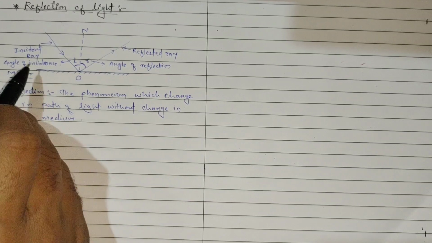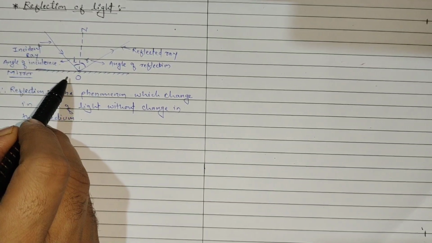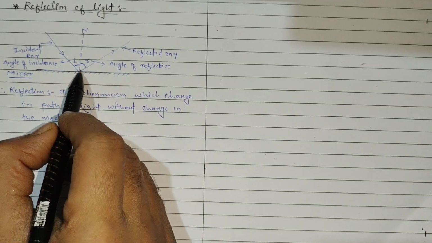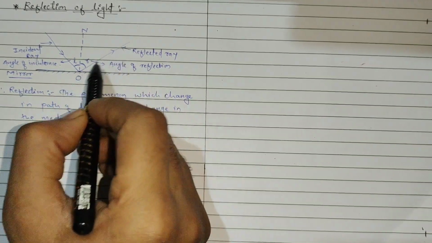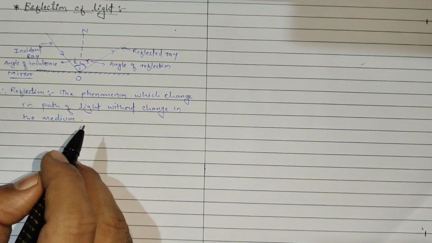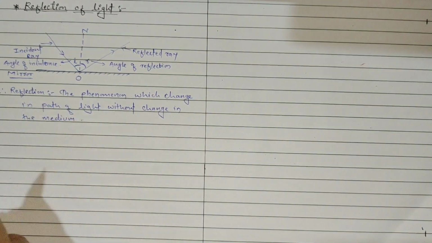The incident ray comes in this direction, but after reflection this incident ray is diverted, or changes its path, to another direction. That kind of phenomenon, without changing the medium, is said to be reflection.